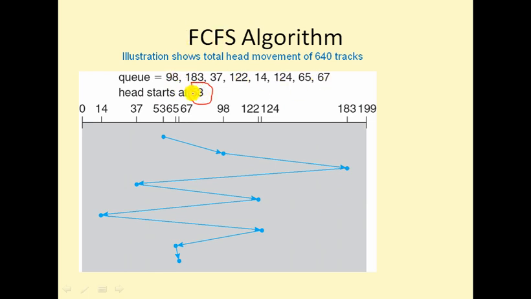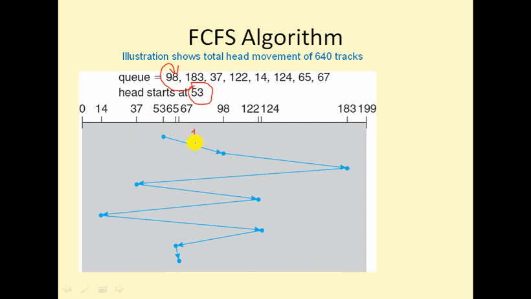Based on FCFS we go to the first available track number in the queue. So from 53 you can move to 98. So this is the first move.